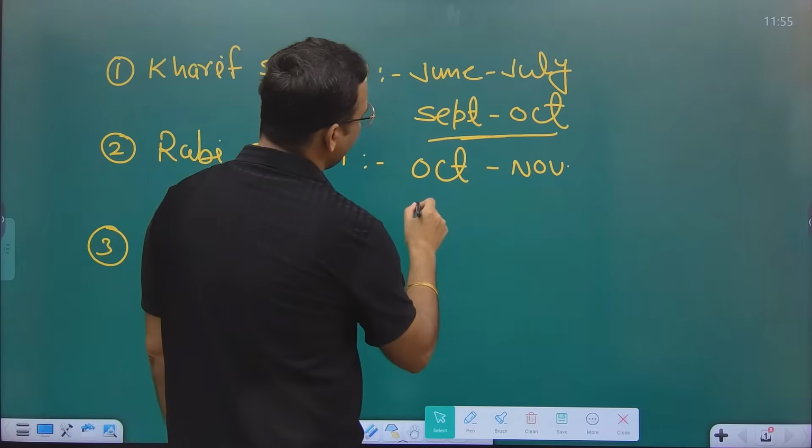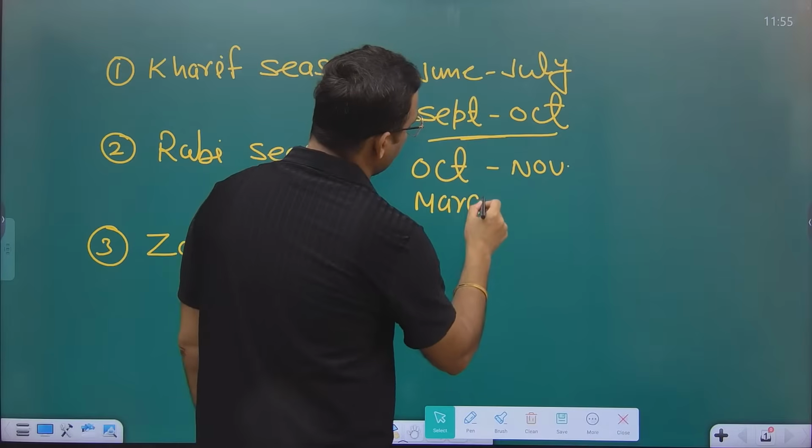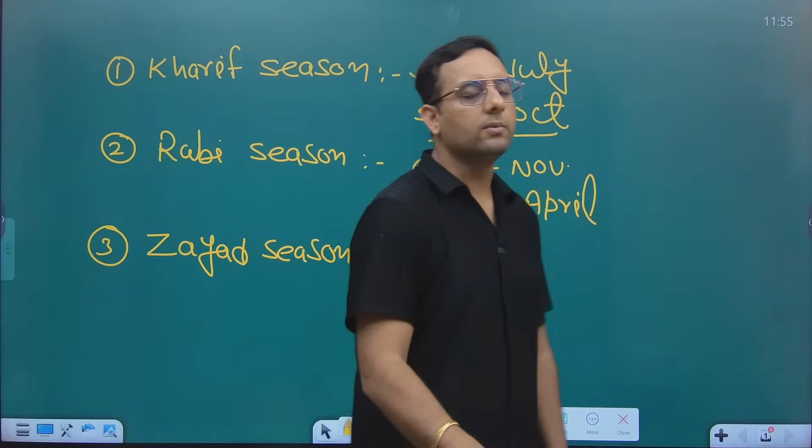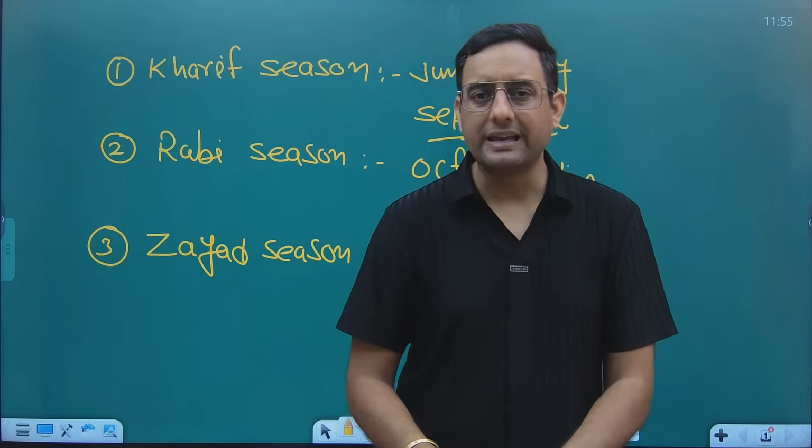Now Rabi harvesting will mainly be done in March to April, because in some crops, like legumes which have short duration, harvesting can be done in February also.